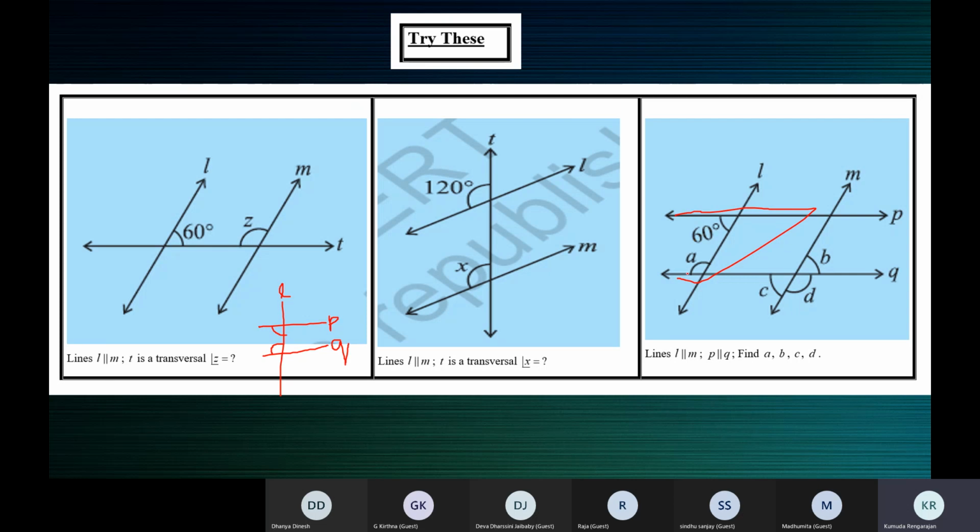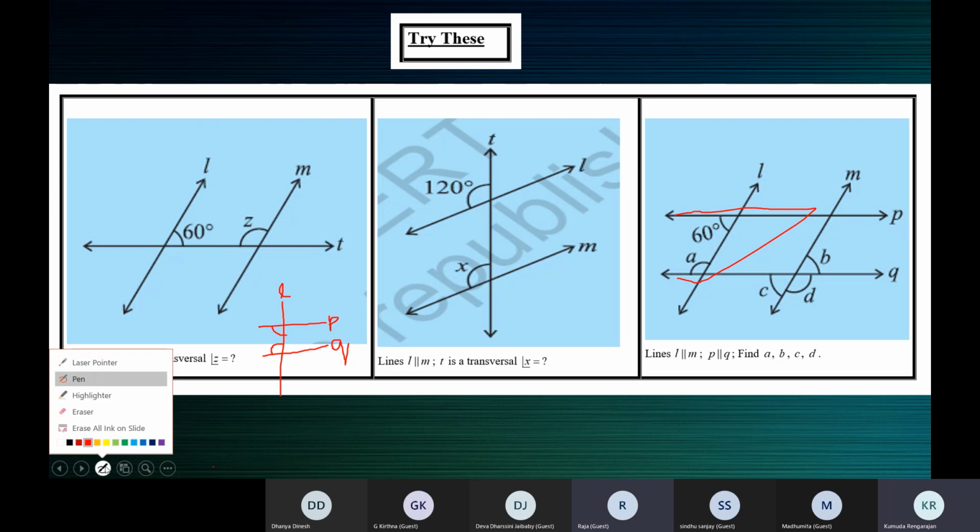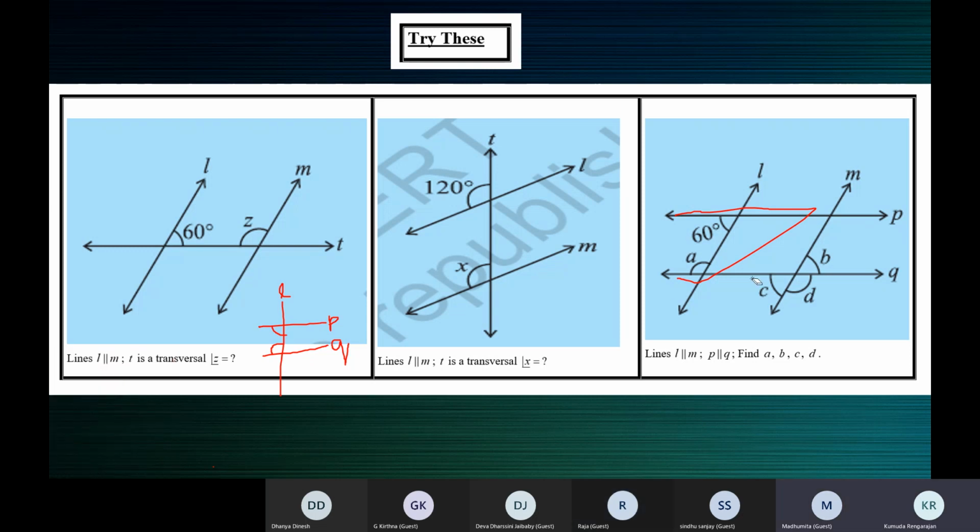Now you have some new. So with the 60, what is A? What is the measure of A? 120, ma'am. Yes. Now tell me, what will you do next? How will you find B, C and D? Ma'am, angle A and angle B are supplementary, ma'am. Ma'am, angle A and angle D are alternate exterior angles, ma'am.